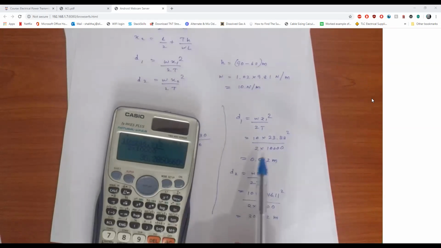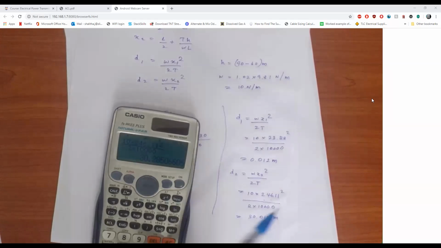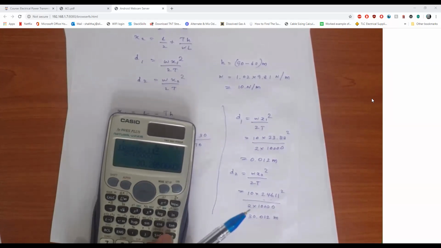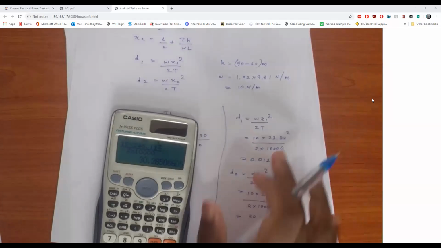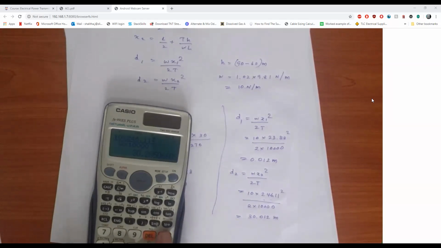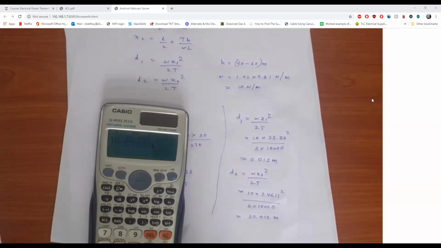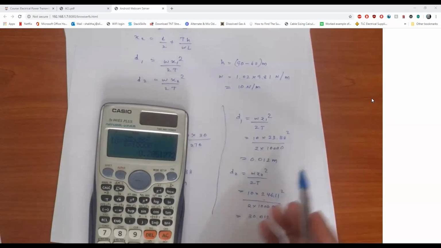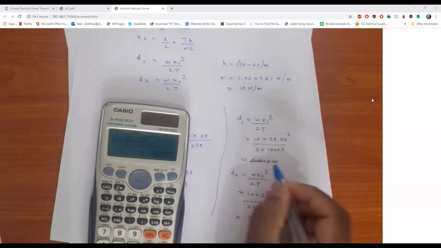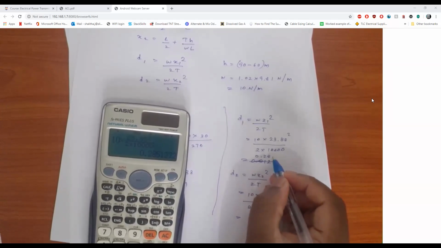I think in here we have something wrong. Let's see this equation. 10 into 23.88 squared over 2 into 10,000, yeah, this should be 0.285 meters.